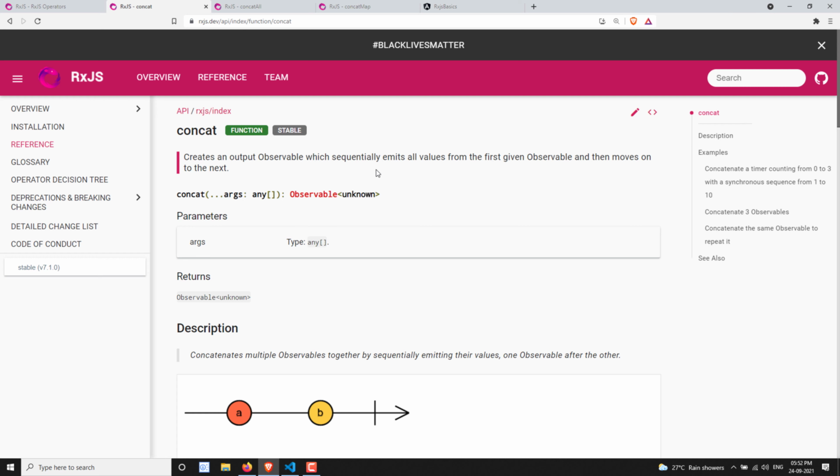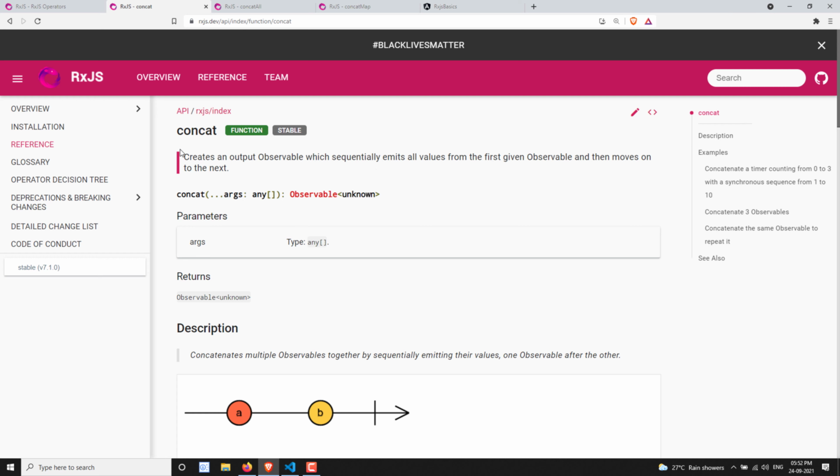Whereas the concat category of operators works differently. When you pass a set of observables, first it takes the first observable and emits all the values emitted by it, and only when it is completed does it switch to the second observable. Then it emits all the values from the second observable, and when that is completed, it goes to the third. Like this, it goes on and executes one by one, sequentially, in order. That is the difference between the concat and the merge set of operators.